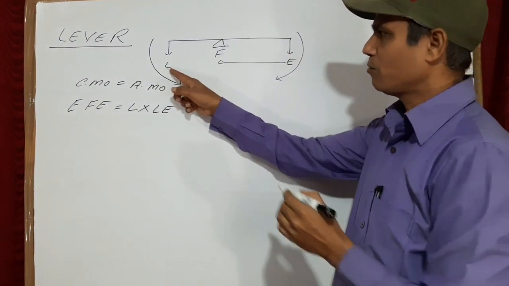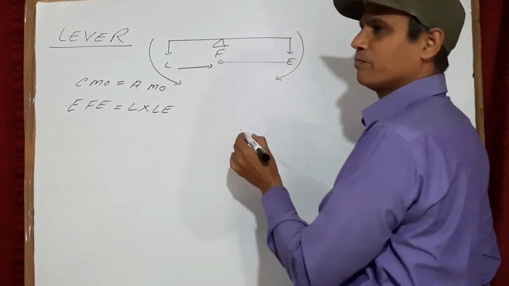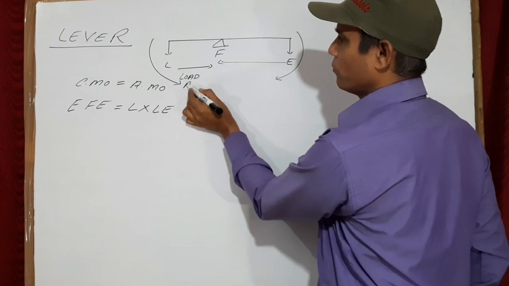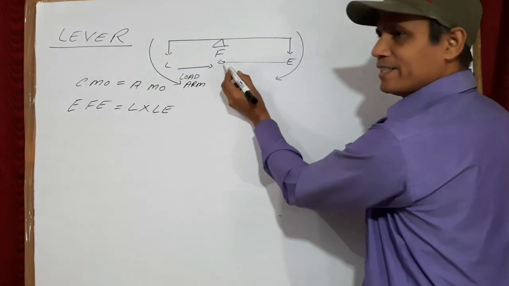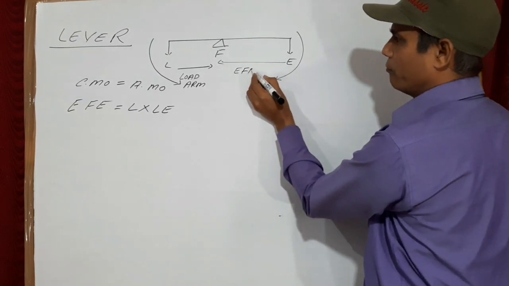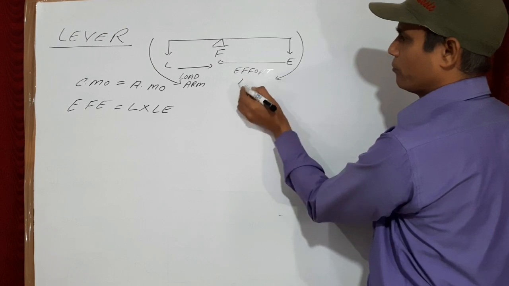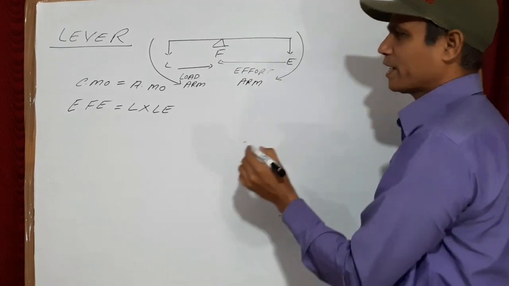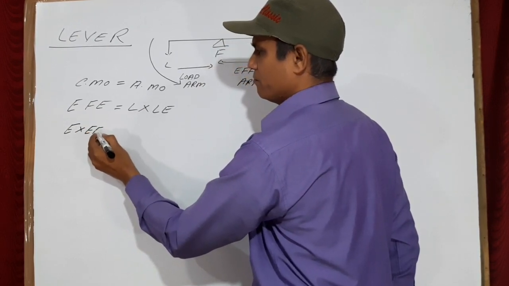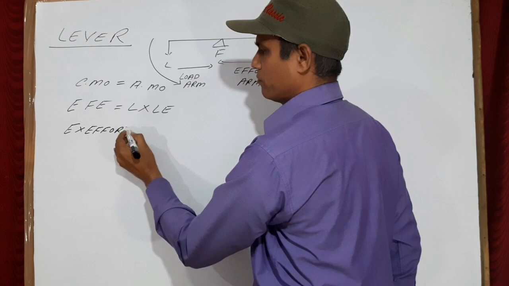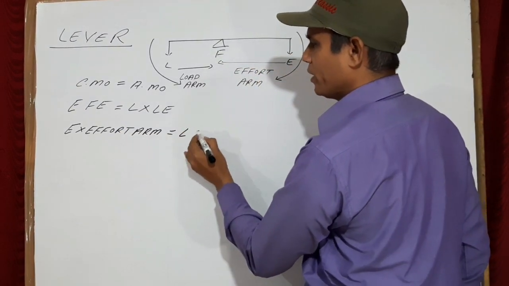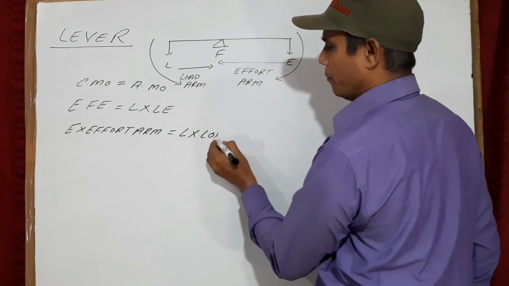Now this distance from the load to the fulcrum is known as the load arm, and this distance from the effort to the fulcrum is known as the effort arm. So you can write effort into effort arm is equal to load into load arm.